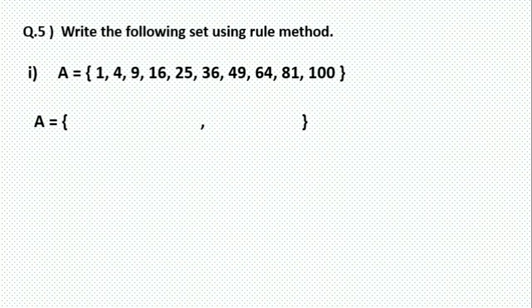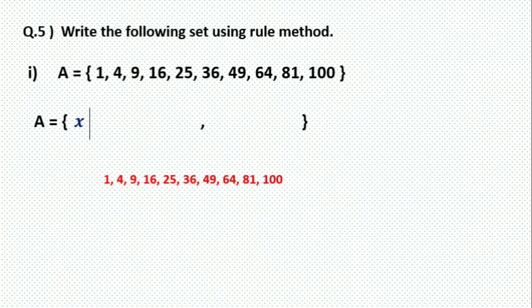So in rule method what do we do? We consider one common, general element, that is we have considered x, followed by a vertical line. Now after that we have to write the property of that element. So if you observe all these elements 1, 4, 9, 16, 25, what is the property of these elements? Observe it, think over it.